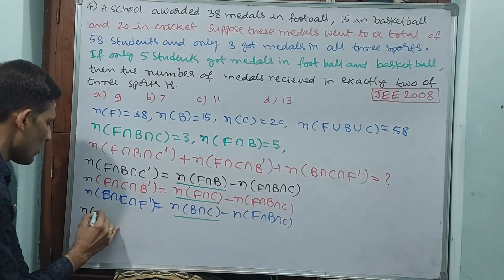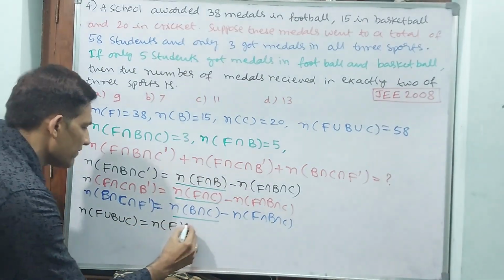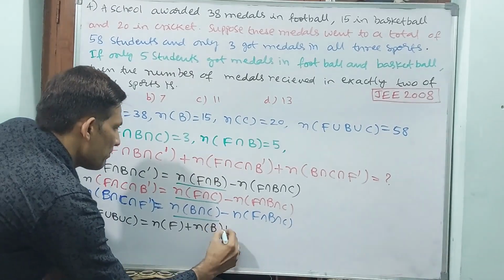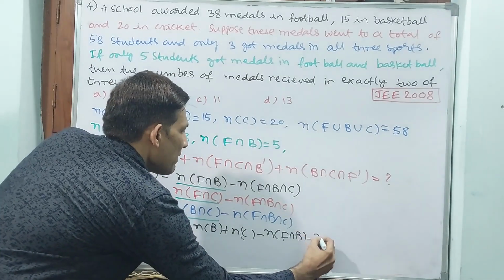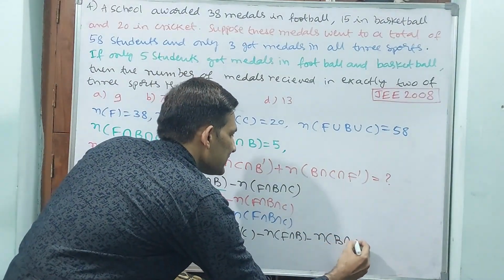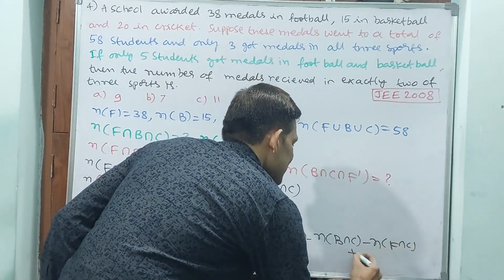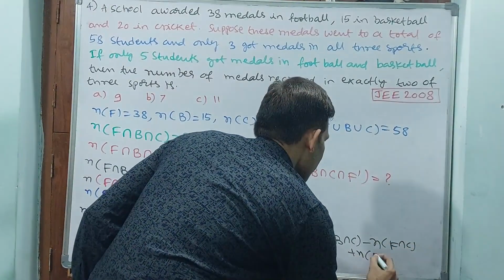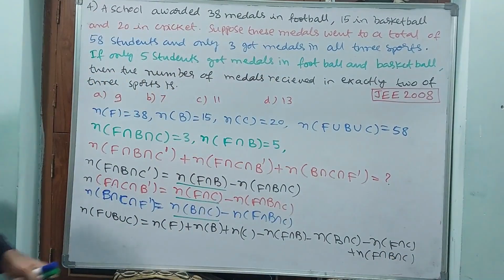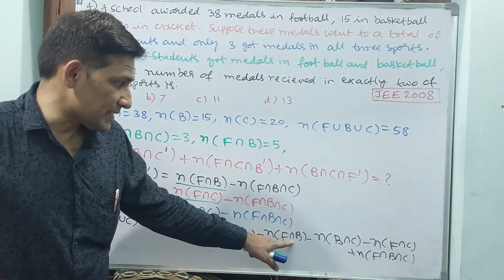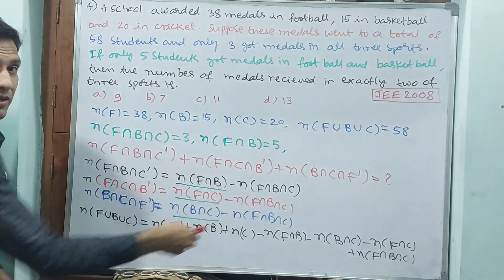You see what I am writing. n of F union B union C is equal to n of F plus n of B plus n of C minus n of F intersection B minus n of B intersection C minus n of F intersection C plus n of F intersection B intersection C. Okay, and now you see here n of F intersection B, B intersection C, F intersection C. These three you are going to get.